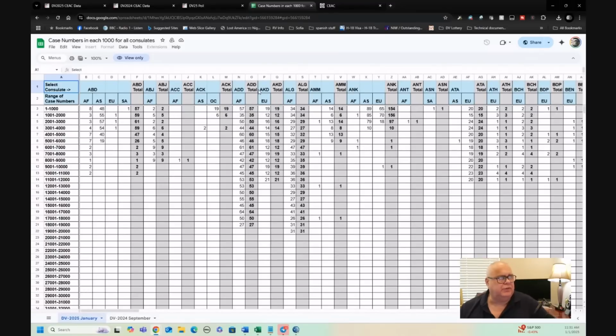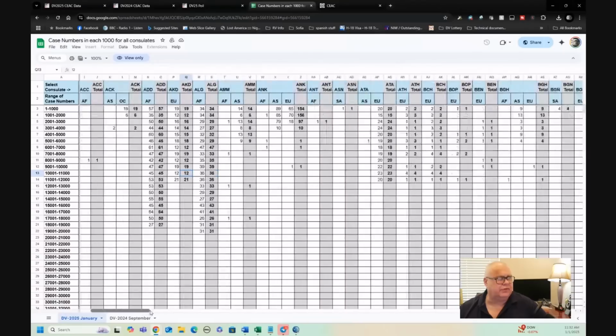And what we can see, for example, is Addis. You can see there the performance of Addis that I was just referring to. This is the number of cases scheduled in each 1,000. So in the first 1,000 case numbers, there were 57 cases sent to Addis for the Africa region. 35 in the next 1,000, 50 in the next 1,000. So you can see pretty quickly, visually, which are the good embassies. Algeria is doing well. AKD is doing okay, a little bit backlogged. They're only at about 12,000. You can just scan across all the other countries.